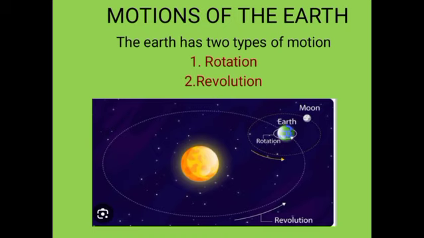As you know, the earth has two types of motion, namely rotation and revolution. So what is rotation movement and what is revolution movement of the earth? Rotation is the movement of the earth on its axis, while the movement of the earth around the sun in a fixed path is called revolution.